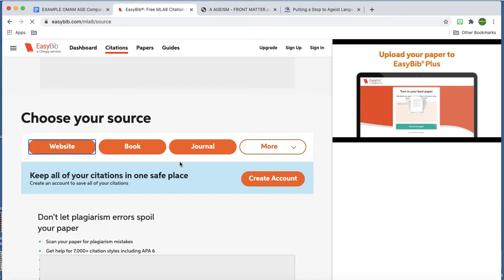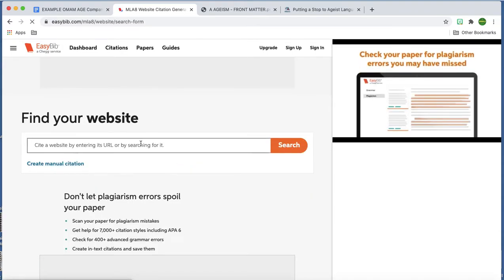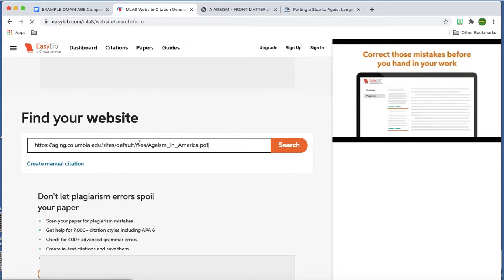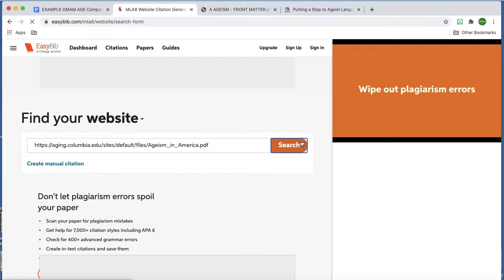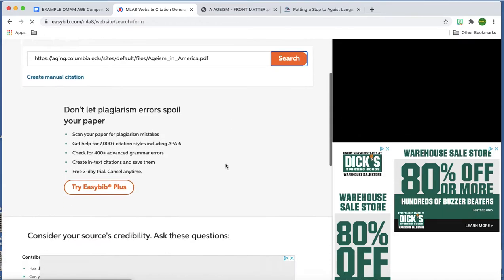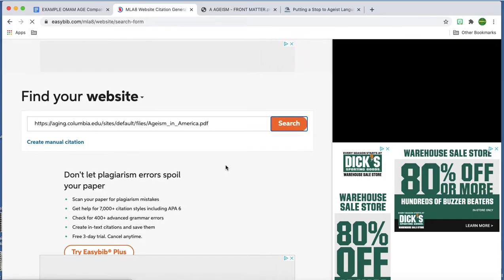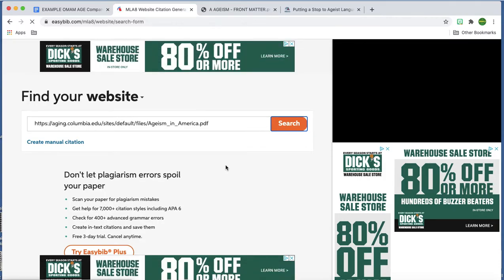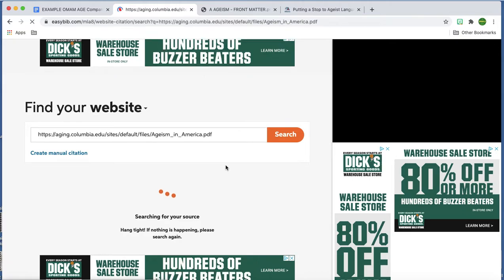And it always takes just a second for EasyBib to load. I think it's because it has to load ads. So, fingers crossed somebody else has already put this in and I don't have to do a ton of work on my own. But I'll show you what to do if you have to. All right, let's see here. I think it's thinking. It's still thinking. Oh, I think we're getting close.